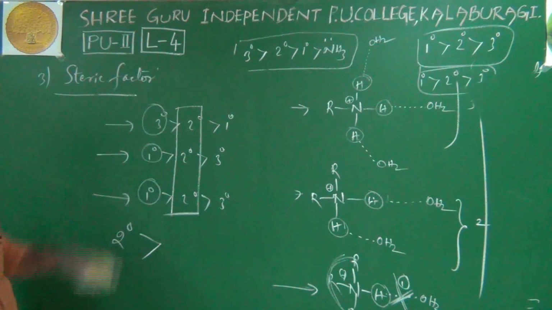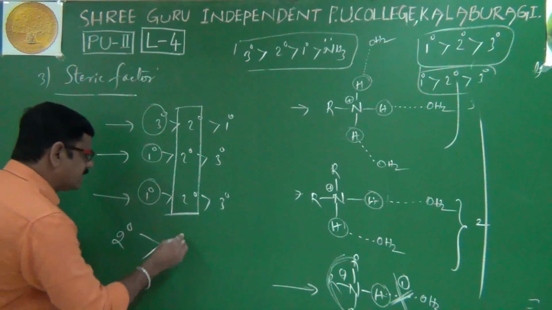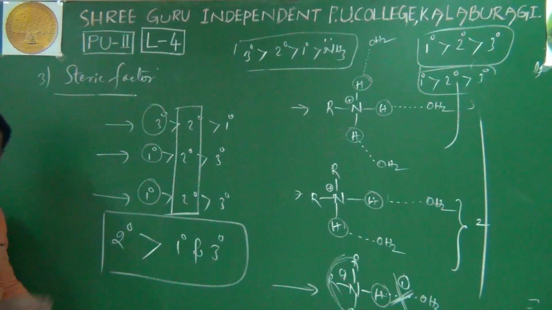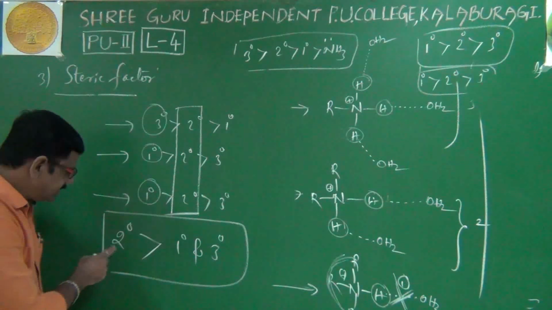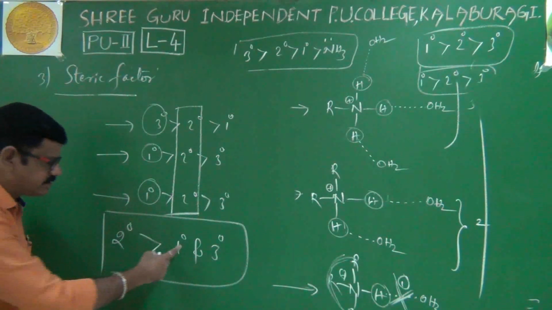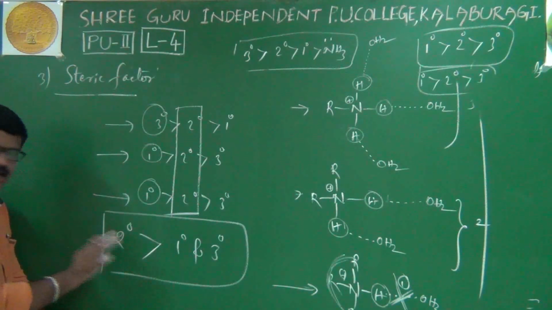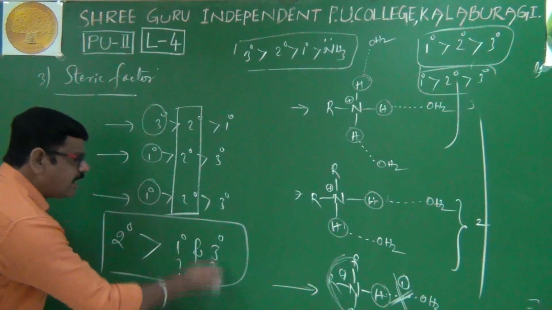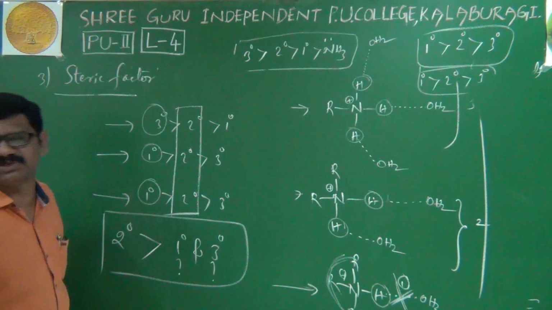After secondary, we'll get primary and tertiary. Secondary amine basic nature is more compared to primary and tertiary. The next question arises: after secondary, whether primary or tertiary will come is again a question mark.